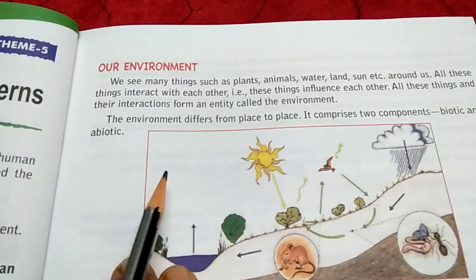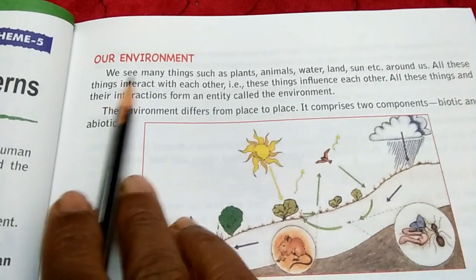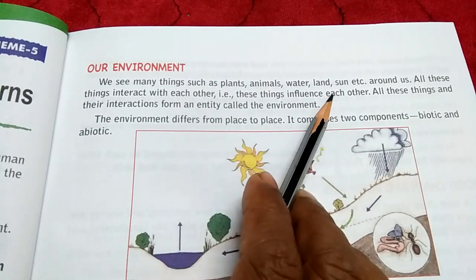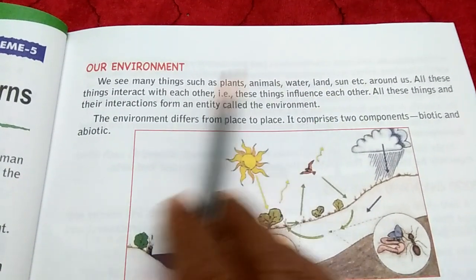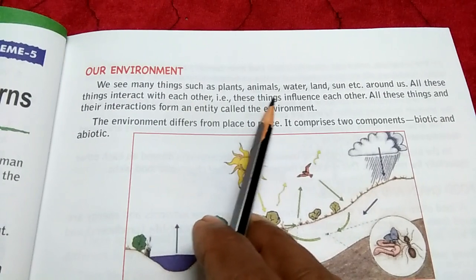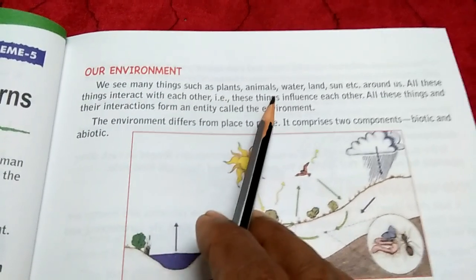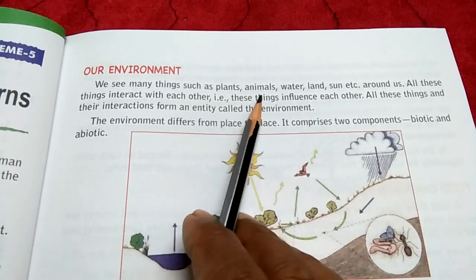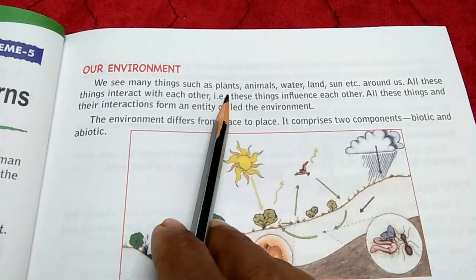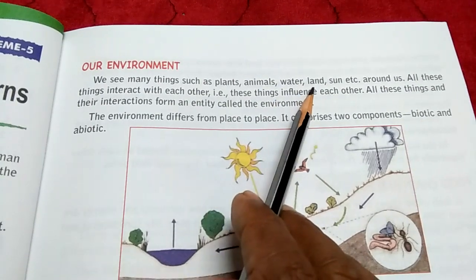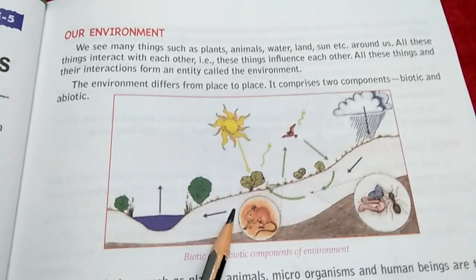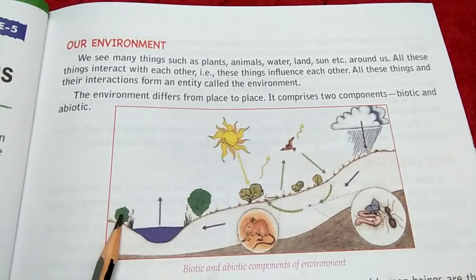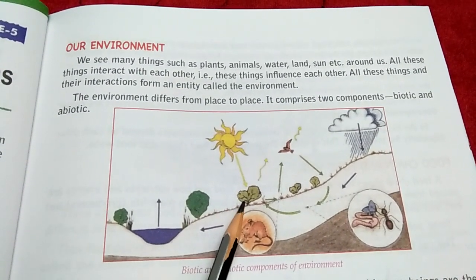What is our environment? We see many things such as plant, animal, water, land, sun, etc. Okay, so these are the things that we see, many more things than this. Only few are mentioned over here. In this picture you can see, what can you see? Sun is over here. Then plants are here. You can see these are the plants.